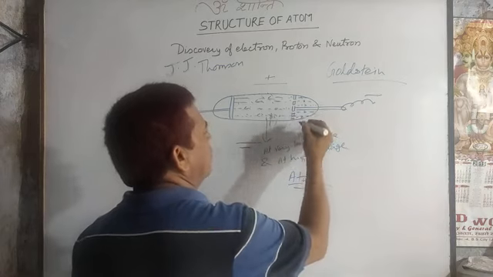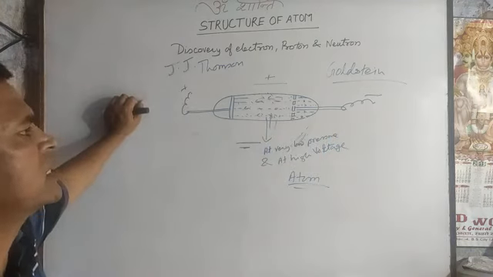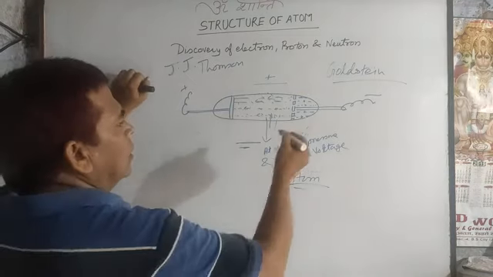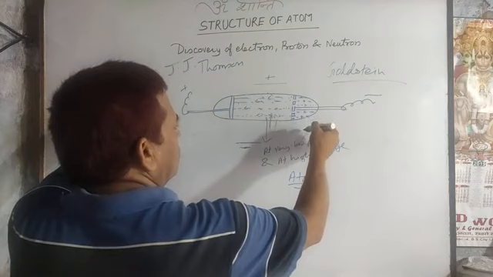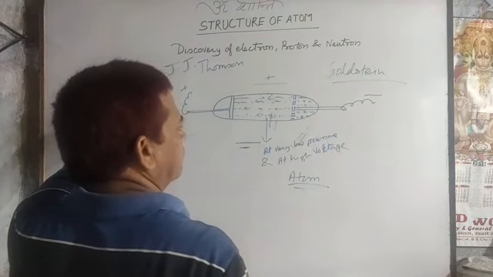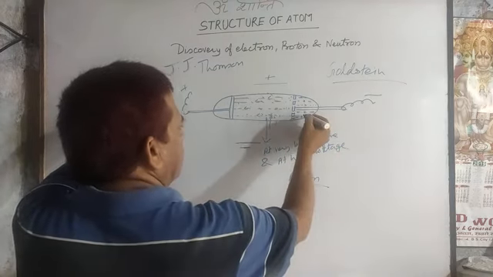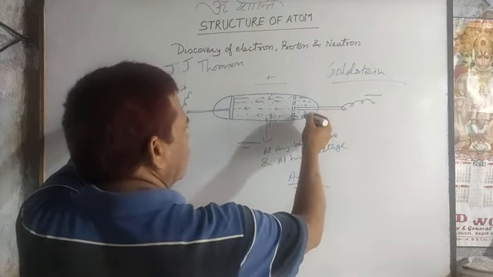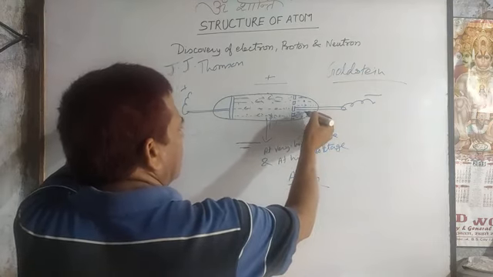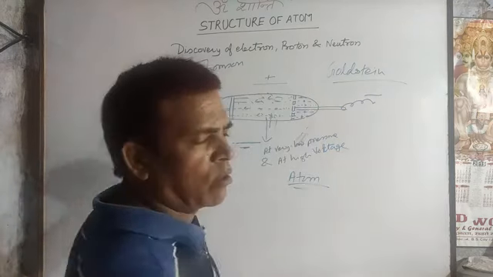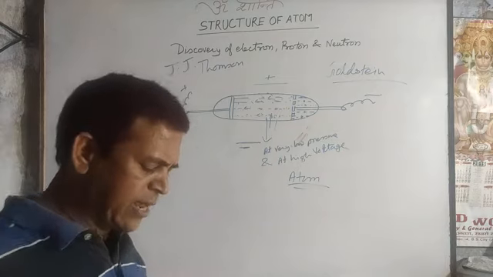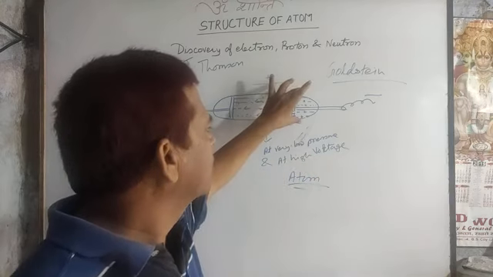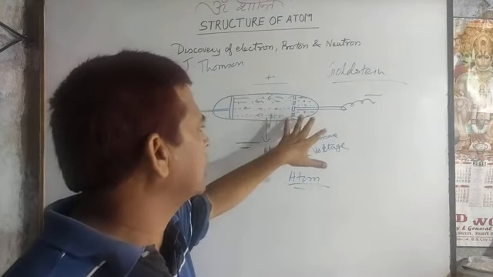So again he tried to find the characteristics of that other ray. He put a very light, tiny wheel in the path of that ray, and it started to rotate, meaning that this ray also has kinetic energy, carried by particles. When an opaque object was placed in the path of the ray, a shadow developed, so it also propagates in a straight line, and he calculated the size of that particle experimentally.